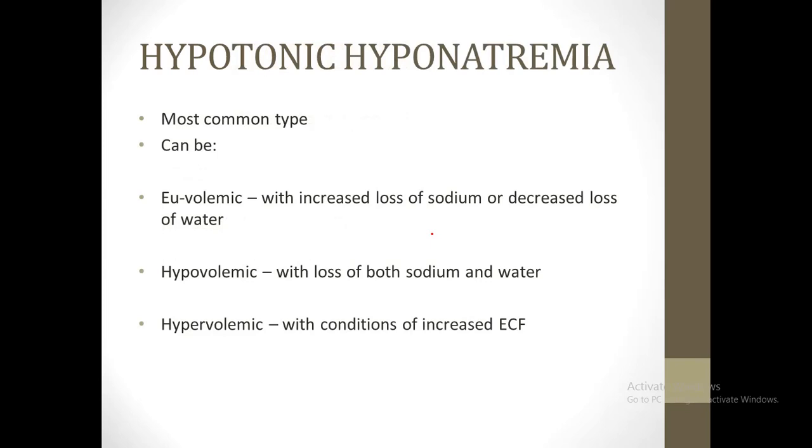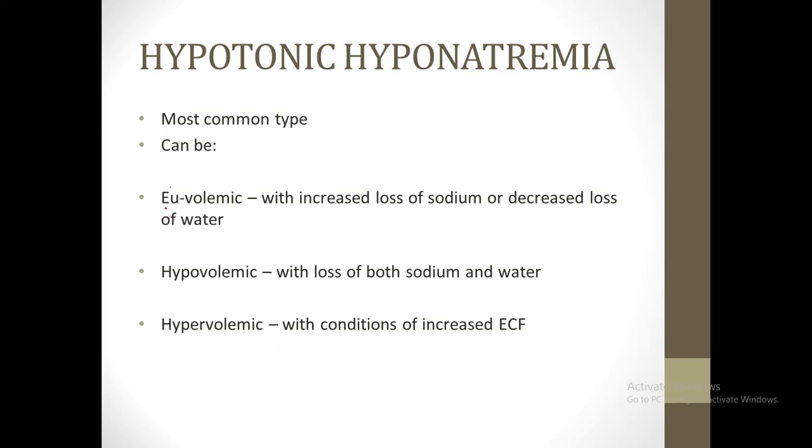First, hypotonic hyponatremia, that is the most common type of hyponatremia. To illustrate, it is further divided into three types: euvolemic, hypovolemic, and hypervolemic. What does euvolemic mean? It simply means that the volume of this compartment of fluid is normal. In hypovolemic, the fluid compartment has less volume, and in hypervolemic, there is increased volume in the fluid compartment.